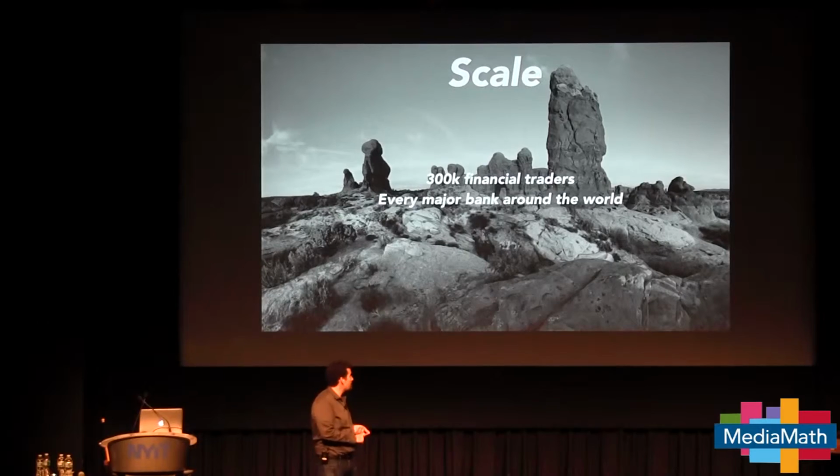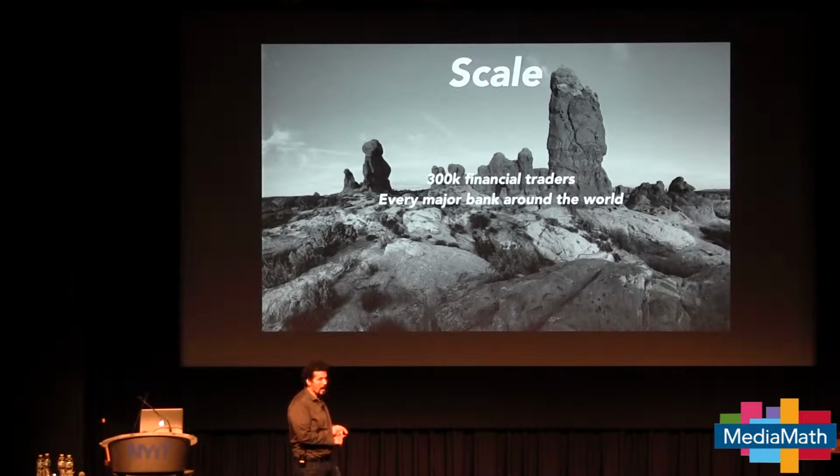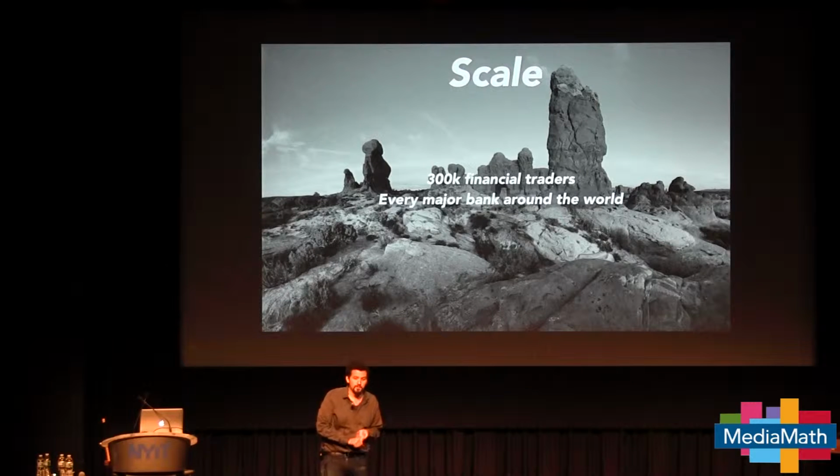But it had some special properties. So we had 300,000 users. And they're at pretty much every major bank in the world, from little small banks in Southeast Asia to Deutsche Bank to Bank of America. You name the bank, we're probably there. And people were actually making money on this system. So they were doing tens of thousands of dollars in trades a day. So any downtime was actually costing them money. So they would be very, very angry with you, as you can imagine.